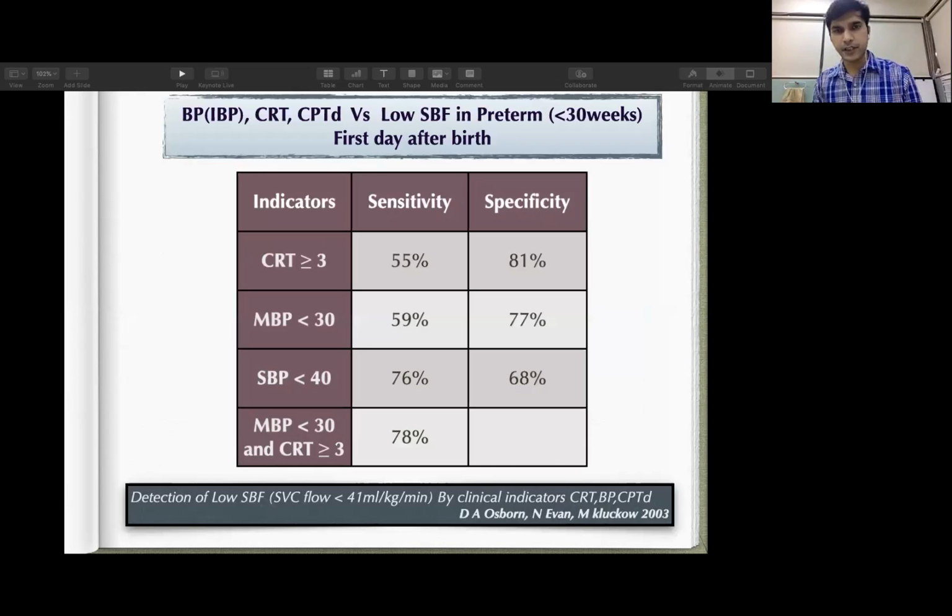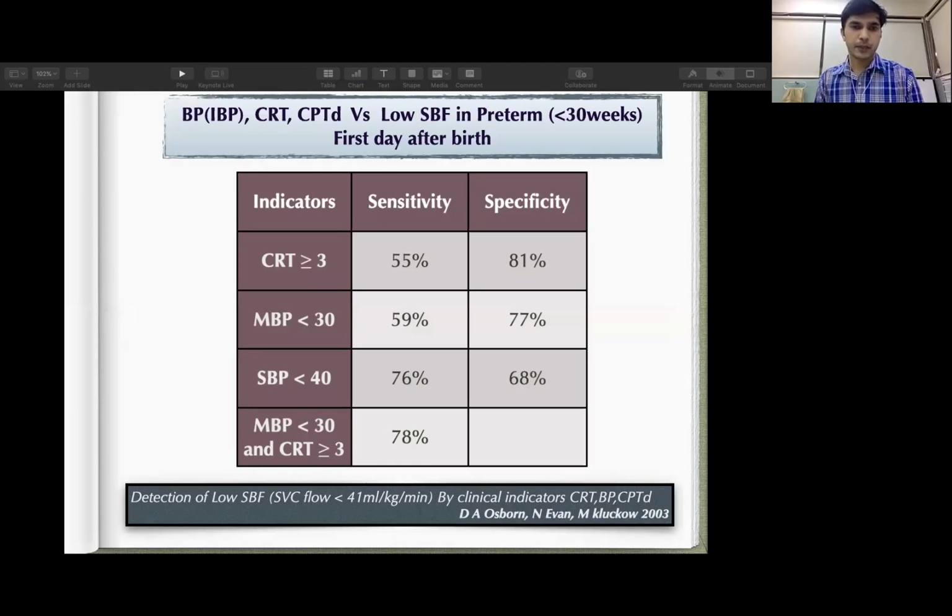So what is the evidence? Different trials have used these clinical indicators to decide whether they are associated with low systemic blood flow or not, especially in preterm babies less than 30 weeks. Those studies have mentioned that CRT more than 3 seconds and mean blood pressure less than 30 have poor sensitivity to correlate with low systemic blood flow.